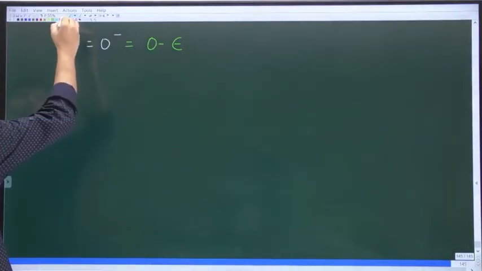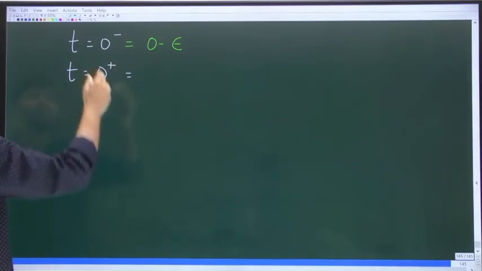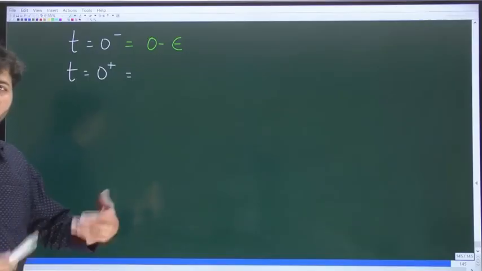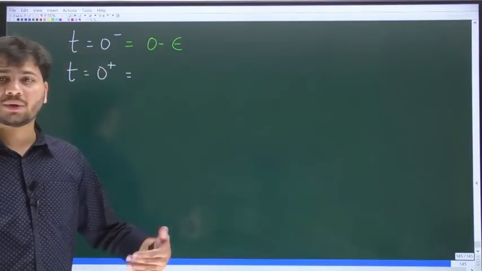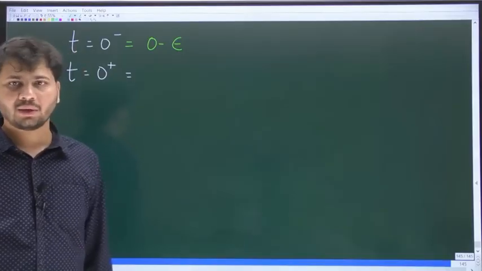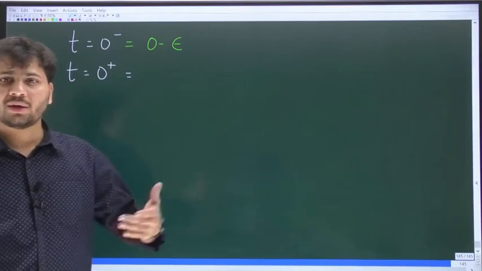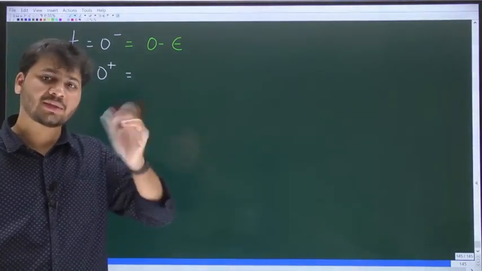Okay, and then when we write t equal to 0 plus, t equal to 0 minus is just before t equal to 0, and t equal to 0 plus is just after t equal to 0. Just after t equal to 0, what is the value of t going to be? It will definitely not be 0, because it is just after t equal to 0.